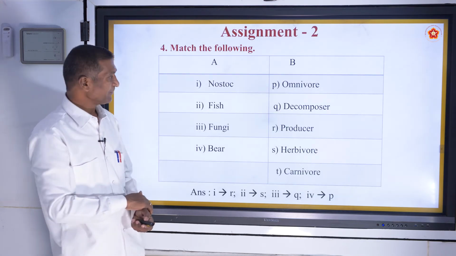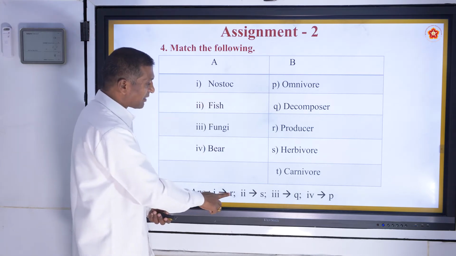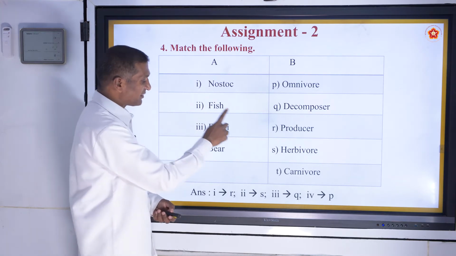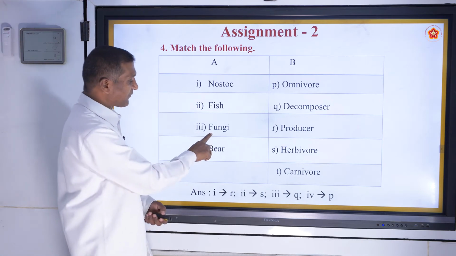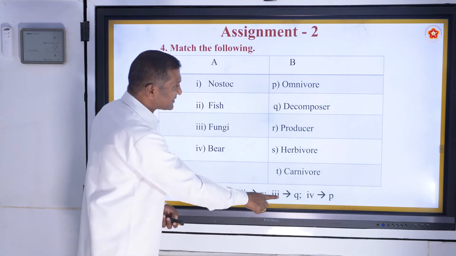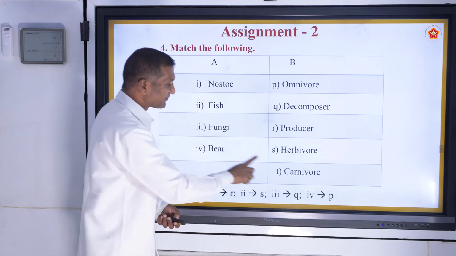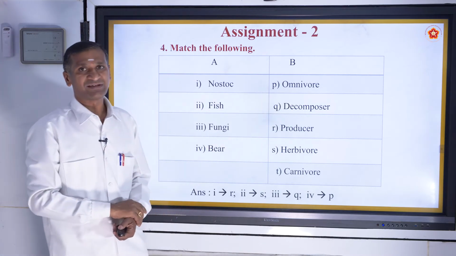Match the following. Nostoc, which is a producer, and the fish is an herbivore, yes. And the fungi, the third one, is the decomposer. The bear, to tell you all, is an omnivore.